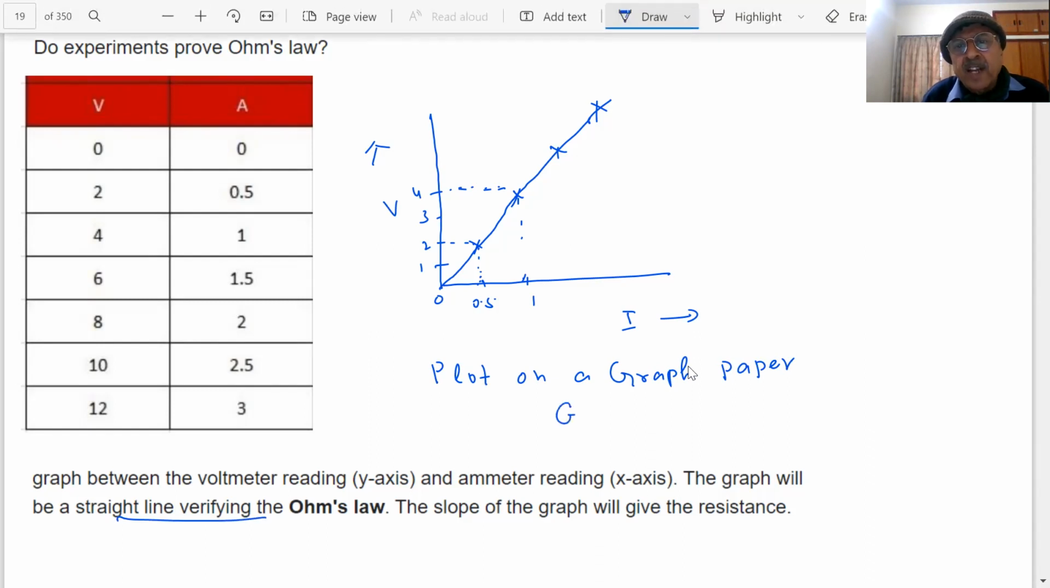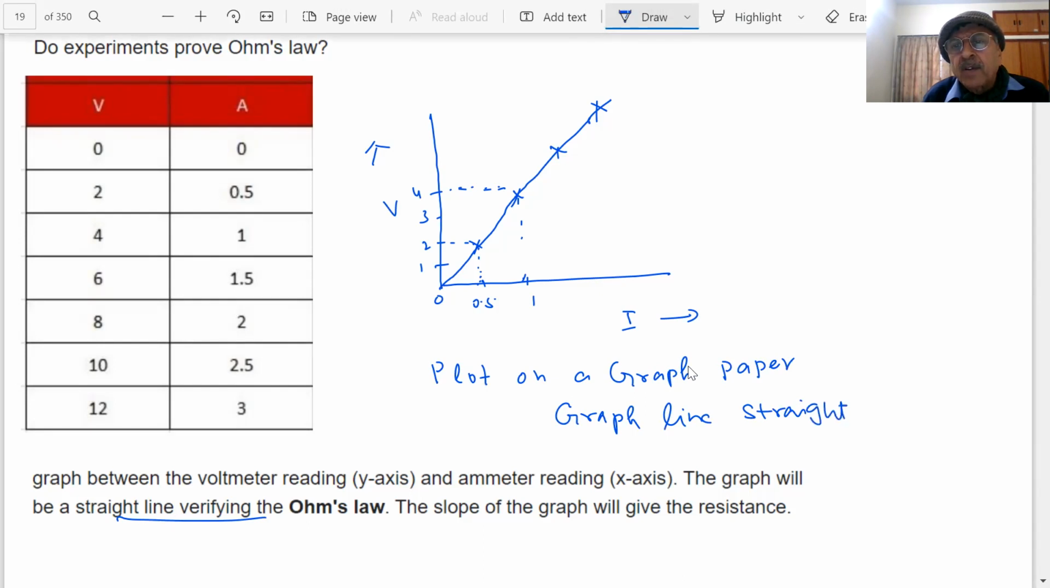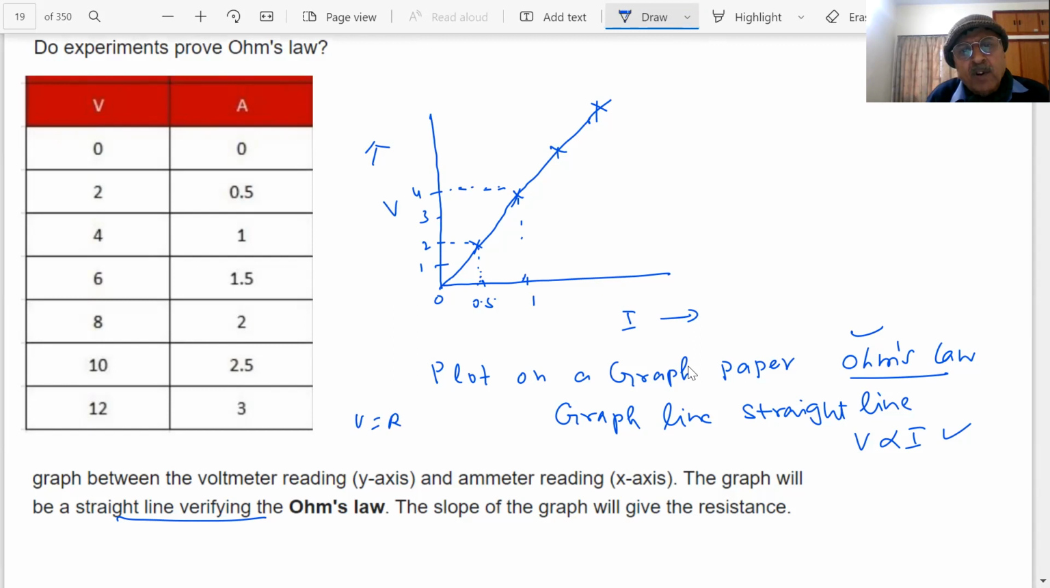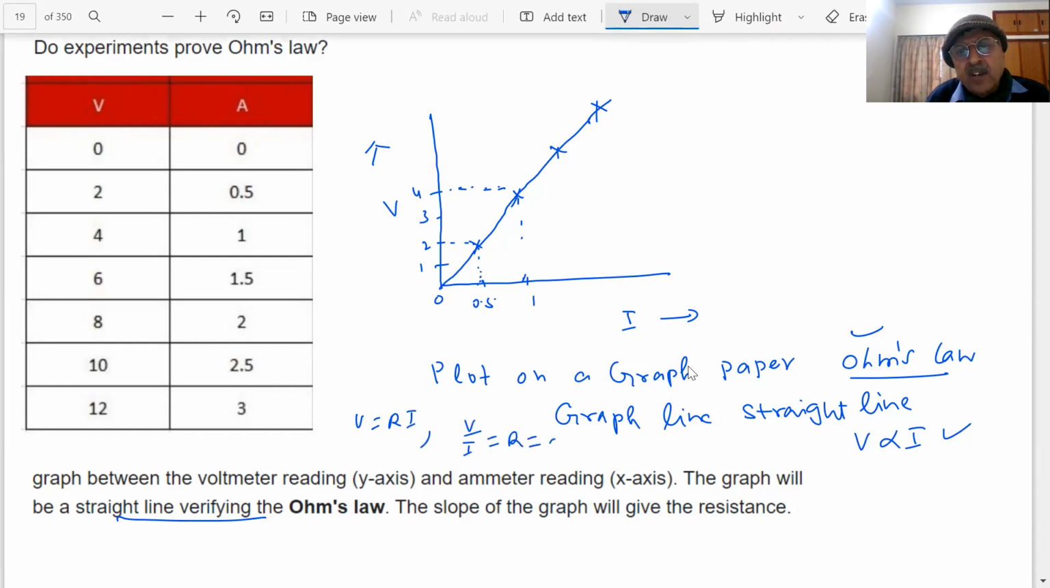If a graph is a straight line, what does it verify? What do we get when we get a straight line, student? That proves V is proportional to I. This is what we are talking about, Ohm's law. Clear? Yes, sir. So Ohm's law is valid. And further, student, you will find V is equal to some constant into I, or V by I is equal to R, a constant.